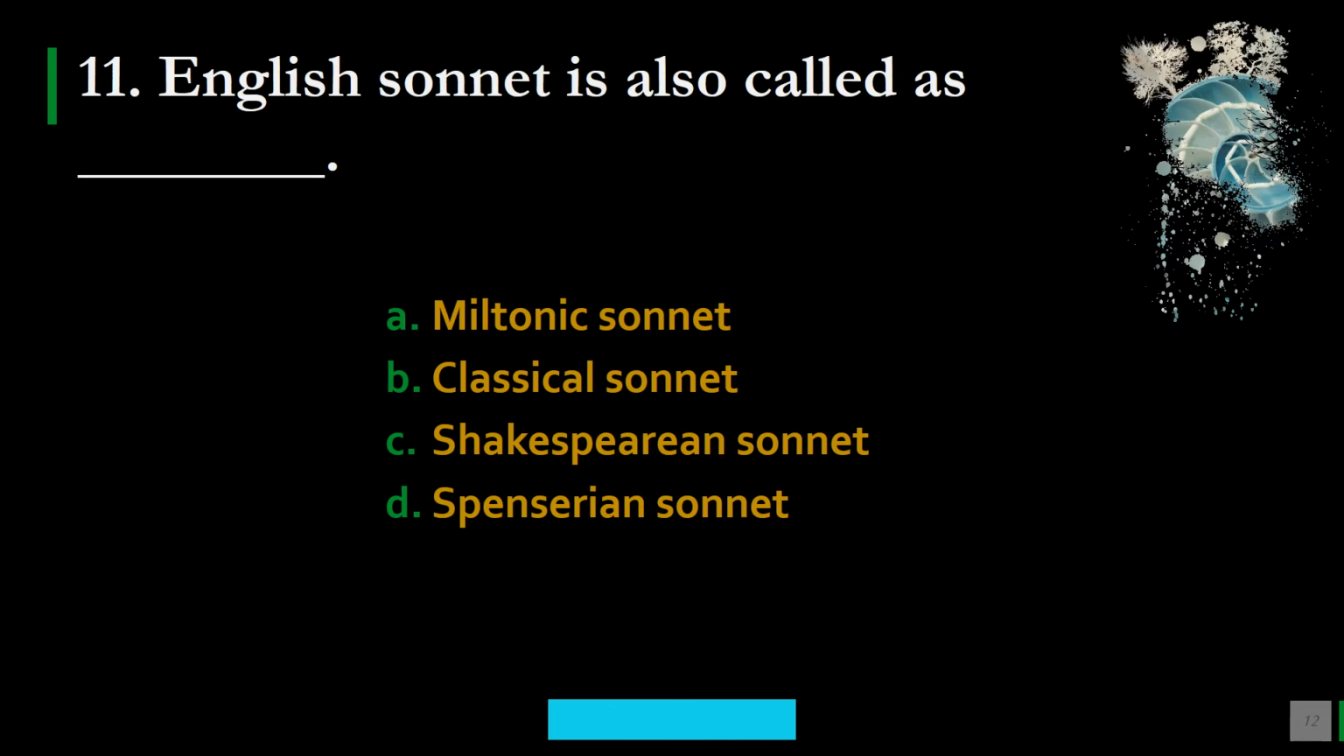Question 11. English sonnet is also called as. Options are A, Miltonic sonnet, B, classical sonnet, C, Shakespearean sonnet, and D, Spenserian sonnet. Please note down your option. I think this is a simple question, and the correct option is C. It is the Shakespearean sonnet, which is also called the English sonnet.